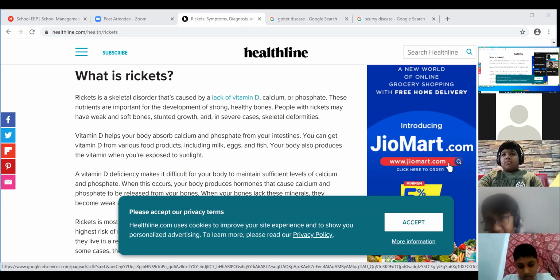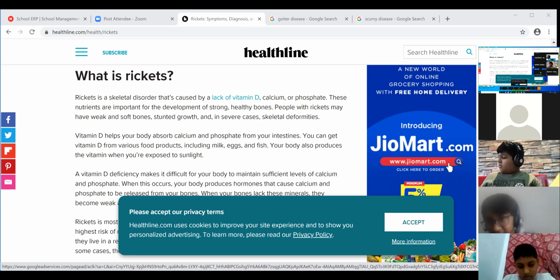And here, children, what is rickets actually? Why is it caused? It is caused due to the deficiency of vitamin D, due to the lack of vitamin D, calcium, and phosphorus.